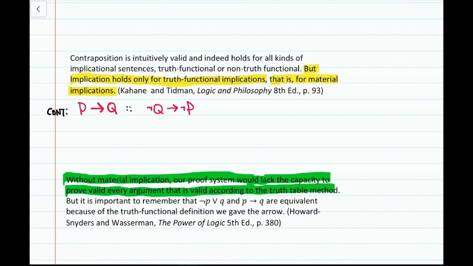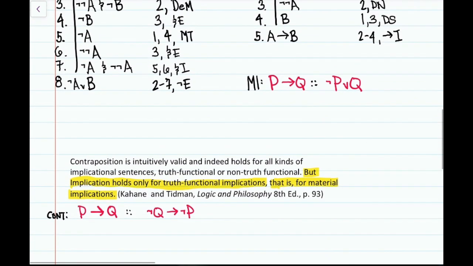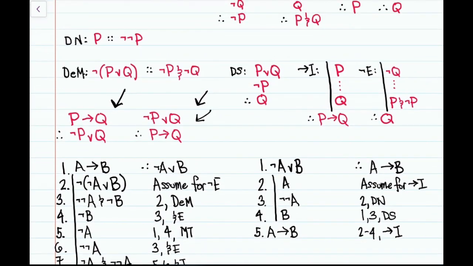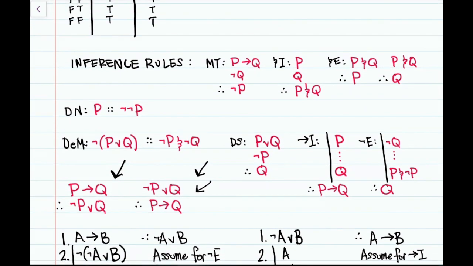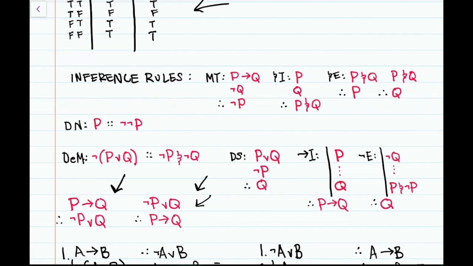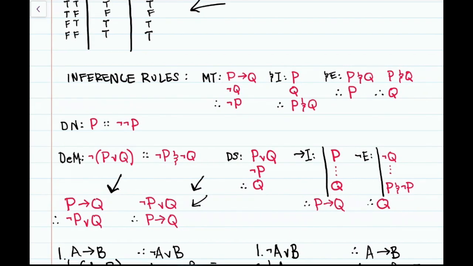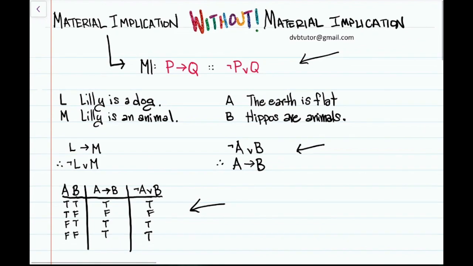And then they add, but it is important to remember that either not P or Q, and if P then Q are equivalent because of the truth functional definition we gave the arrow. Well, sure, if you define it that way, they are equivalent. But again, it's not necessary to define it that way. If you already have these rules, it's a consequence of these rules that they're equivalent. So, all right, I hope that if you've had trouble with material implication and why we should accept it, if you accept these inference rules, you might now accept material implication as unproblematic. And thanks for listening.